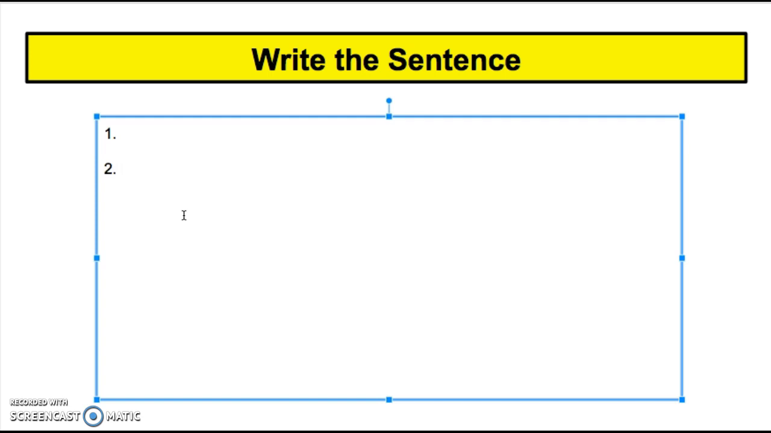Next is, tell me when you are done with the mop. Okay, and number 3. My shirt is red. Again, my shirt is red. So write those sentences down.